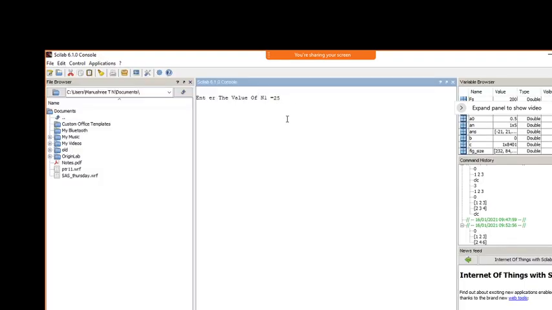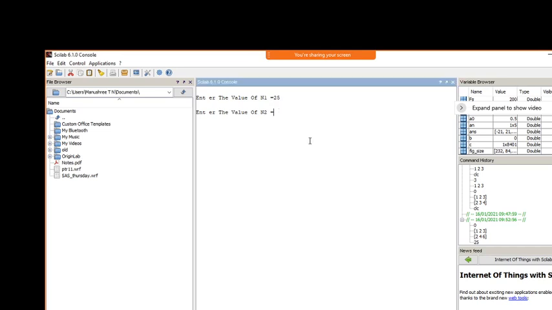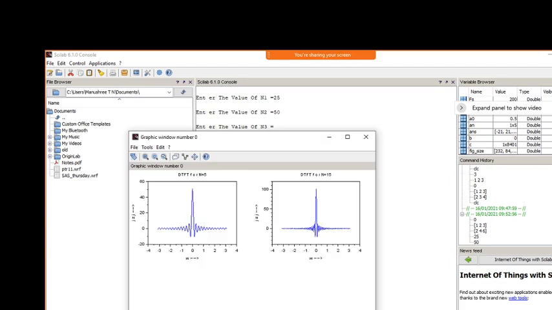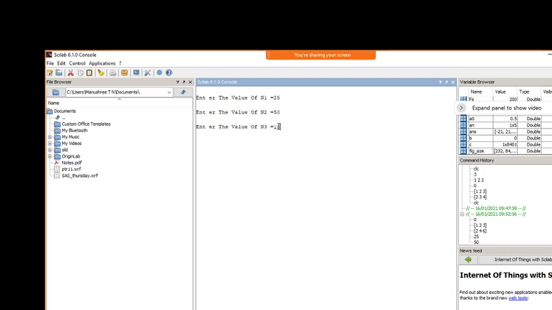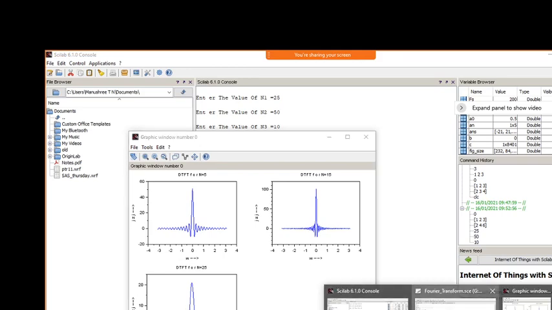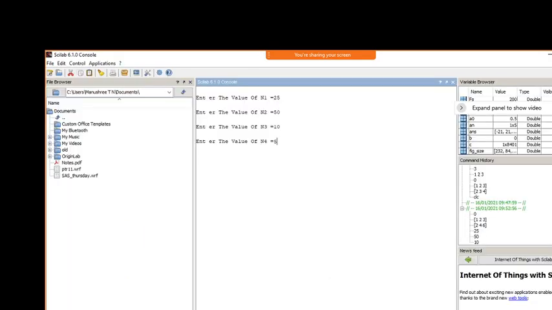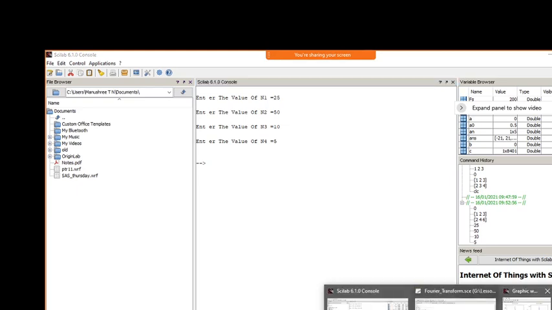So I'll just specify 25. You can see here, this is the sinc pulse. Now if I go on increasing the duration of the rectangular pulse, the sinc pulse will also vary. If I give 50, you can see it is getting shrunk. And if I now give lesser values, then that sinc pulse is going to expand. Okay, and similarly for another value, if I give 5, then you can see the sinc pulse is extended.